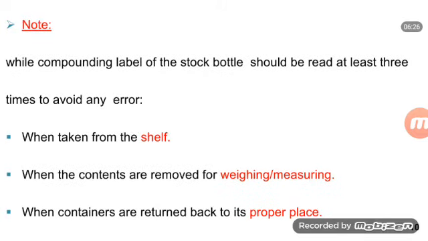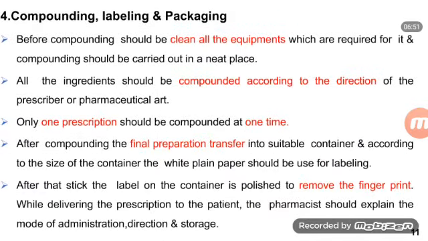Note: while compounding, the label of the stock bottle should be read at least 3 times to avoid any error, that is when taken from the shelf, when the contents are removed for weighing or measuring, and when containers are returned to their proper place.